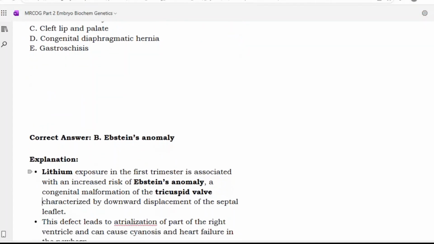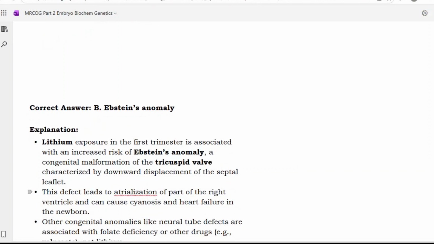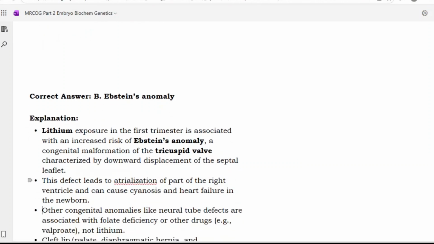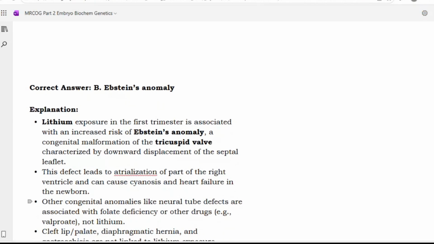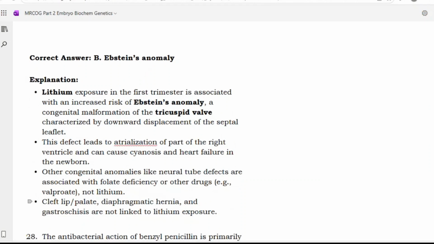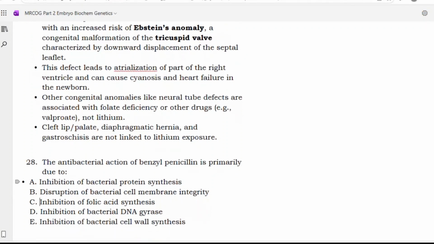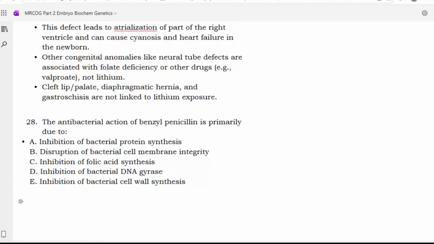Lithium exposure in the first trimester is associated with an increased risk of Ebstein anomaly, a congenital malformation of the tricuspid valve, characterized by downward displacement of the septal leaflet. This defect leads to the atrialization of a part of the right ventricle and can cause cyanosis and heart failure in the newborn. Other congenital anomalies like neural tube defects are associated with folate deficiency or other drugs, valproate, not lithium. Cleft lip, palate, diaphragmatic hernia, and gastroschisis are not linked to lithium exposure.